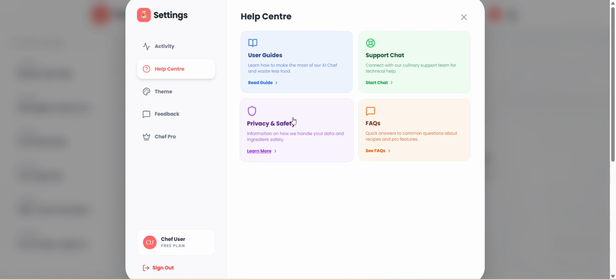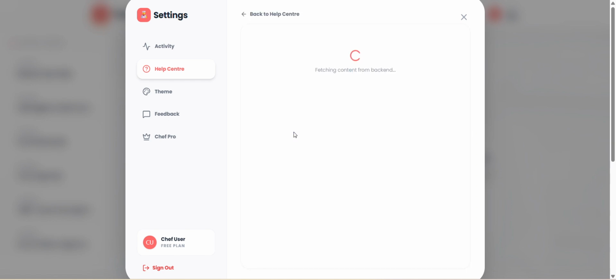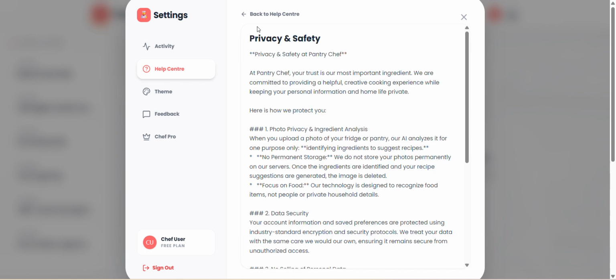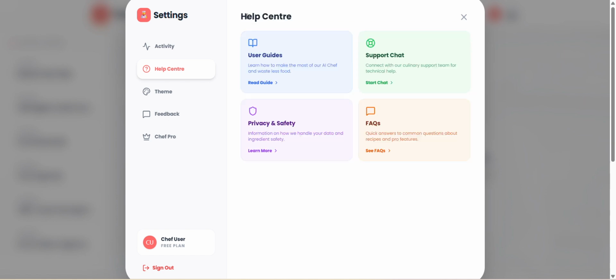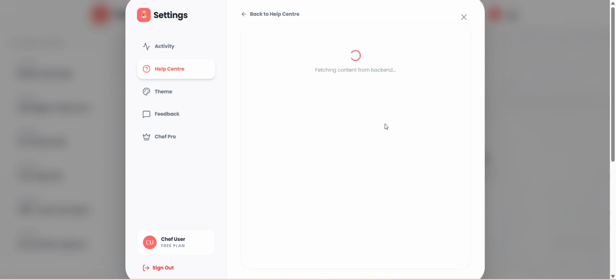Okay, it's privacy and safety option, and it's the FAQ section.